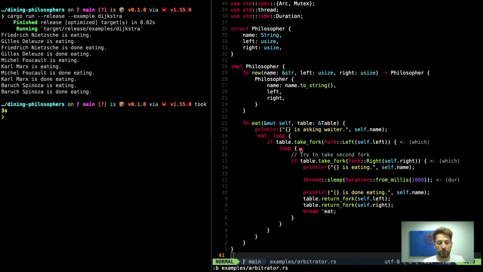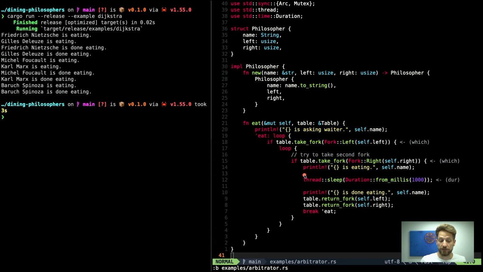When we have an inner loop, in order to break out of both of them, we can actually tell break which loop we want to break. So we use the label eat. And this way we stop eating and the philosopher is finished.